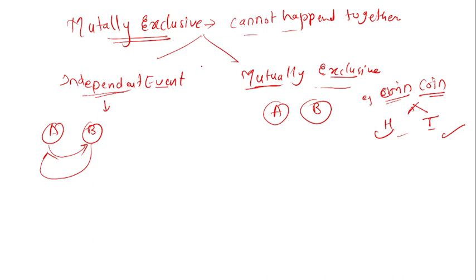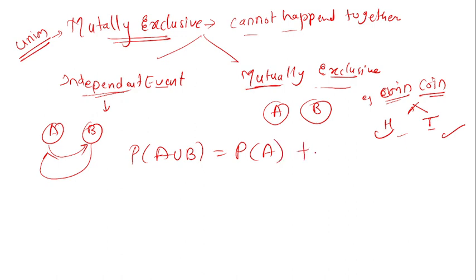Okay, now what is the formula of the mutually exclusive event for the union? You know that this mutually exclusive event belongs to only and only union. So probability of A union B is equal to probability of A plus, here I use the plus sign, probability of B. So why do I write this formula?